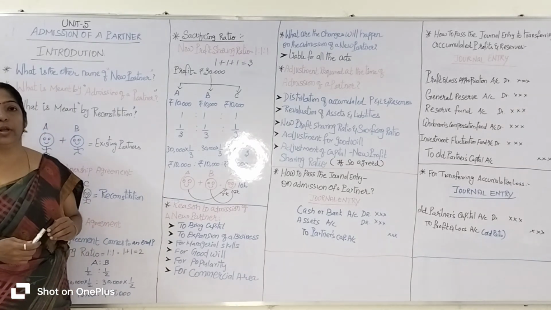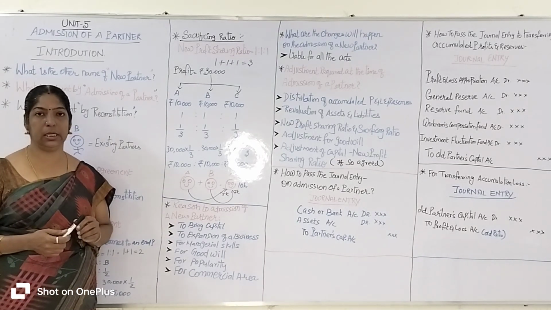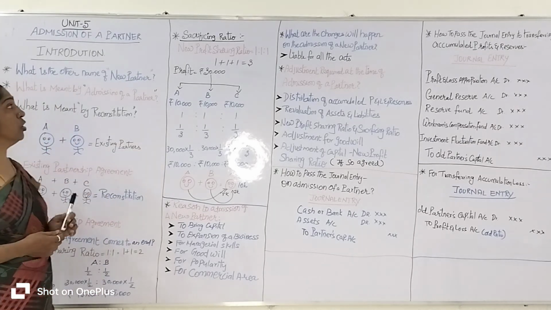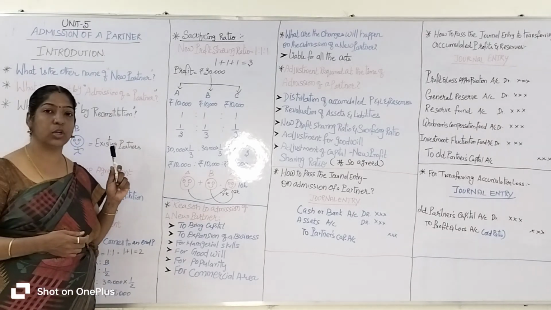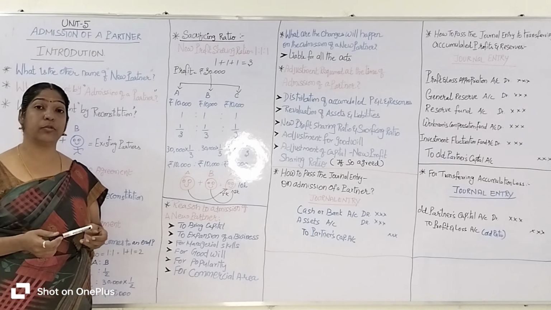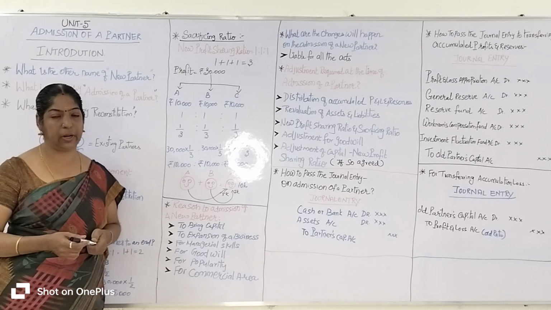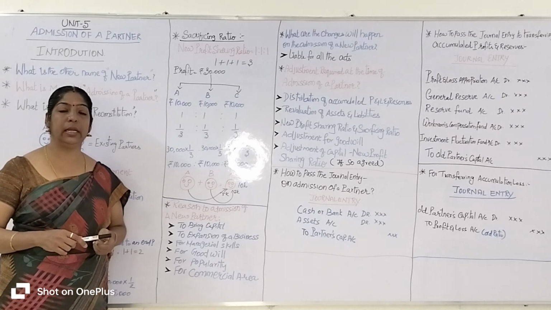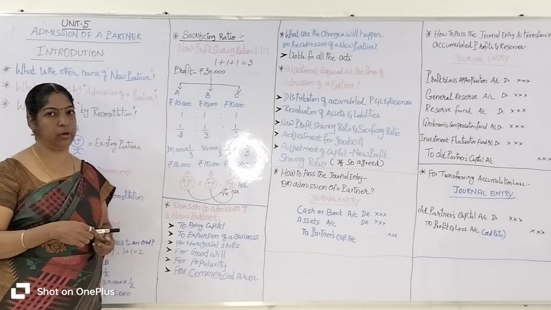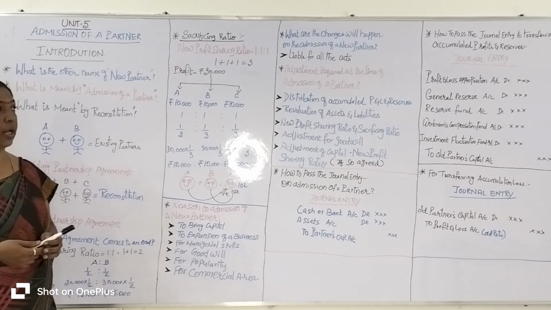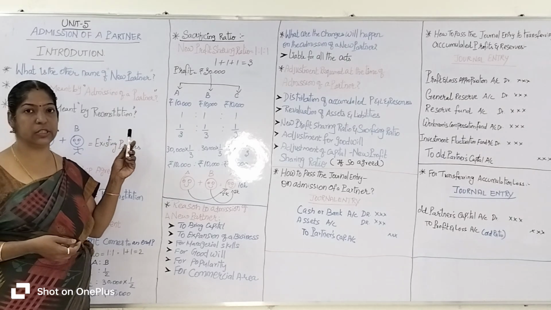In this video, we are going to learn about 12th Standard Accountancy, Chapter 5, Admission of a Partner, Introduction. Admission of a partner is one of the most important and most scoring topics, and many questions are asked from this chapter. I will explain everything clearly about the admission of a partner. Many typical and comprehensive questions are asked from this chapter, so watch this video fully.